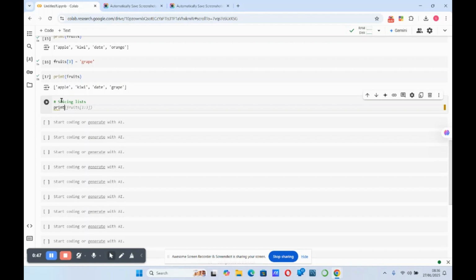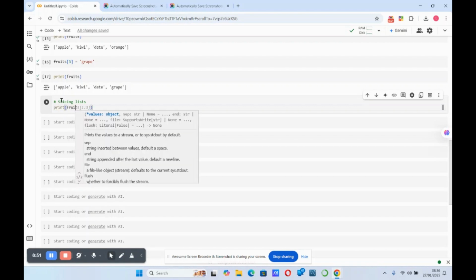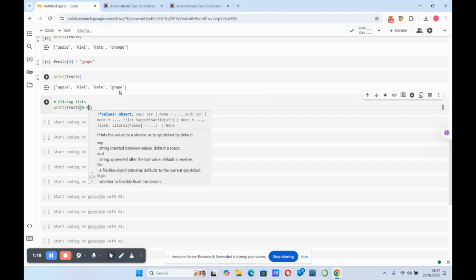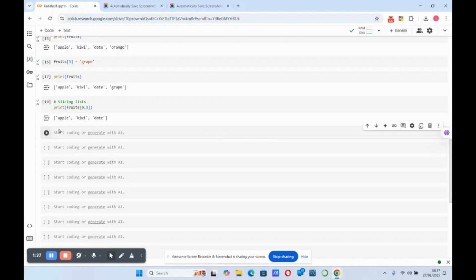Let's do this. So if I say print fruits, this is 0, then you have to put a colon so as to indicate from this position to this position is what I want you to print in the list. So what we'll do is, let me say 3. Index 3 is grape. You have 0, 1, 2, 3. Watch this when I run it. It's giving me the first index, which is index 0, the second, which is index 1, date index 2, then the third index here, which is grape, was excluded.